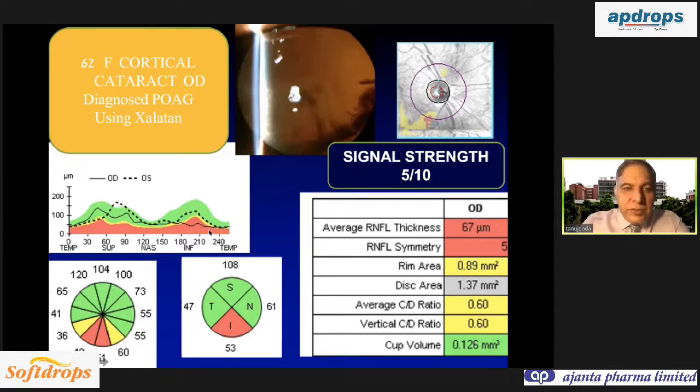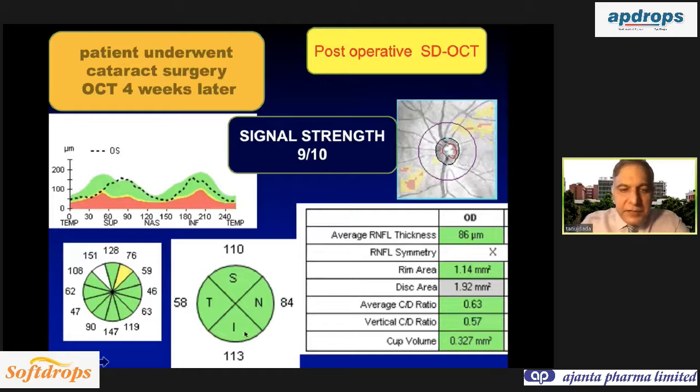And on the OCT, you can see there is clear-cut inferior RNFL loss. The inferior quadrant is 53 micron, superior quadrant 108 micron. And signal strength of the OCT was 5 out of 10. So patient underwent cataract surgery. And remember, 108 and 53. And after cataract surgery, this 53 increased to 113. Signal strength is now 9 on 10.